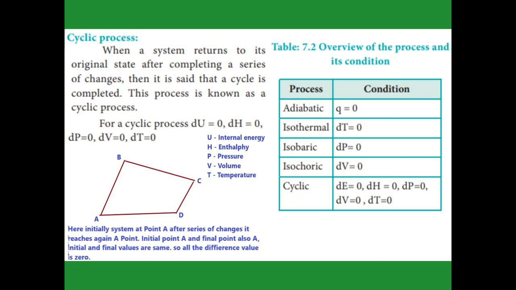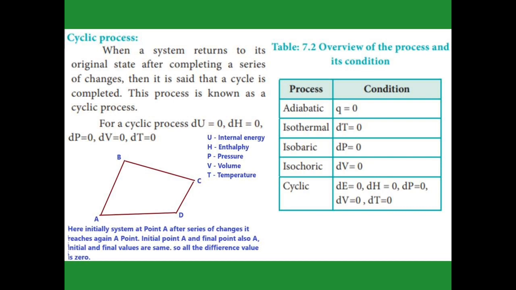And H means enthalpy. The enthalpy value from initial to final is also the same, so dH is 0. The same holds for pressure, volume and temperature, so we get dP equal to 0, dV equal to 0, dT equal to 0. So far we have learned some thermodynamic processes. For that, the conditions are given in this table.